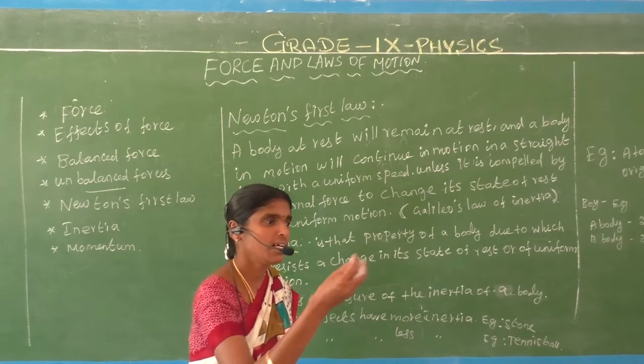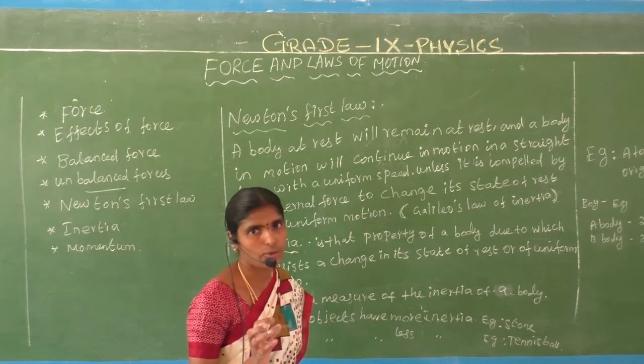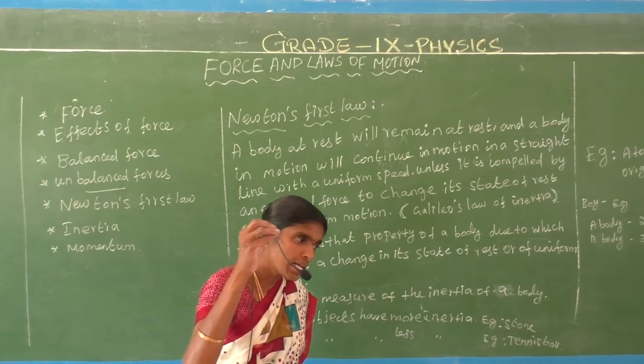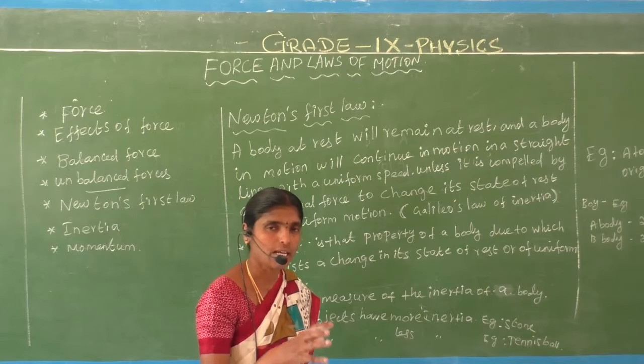Let us consider one example, a football on the ground. A ball is at rest on the ground, that means it is a stationary object. Now we apply a force.